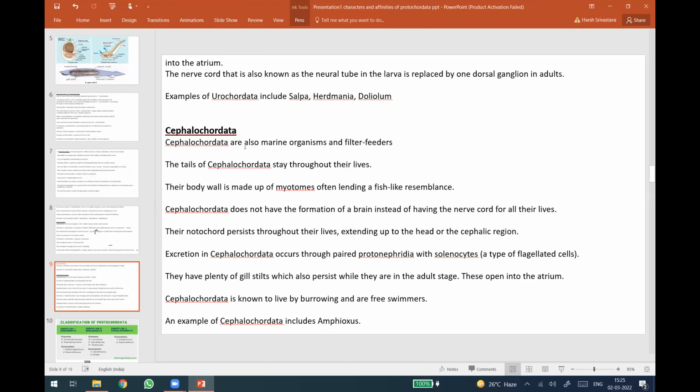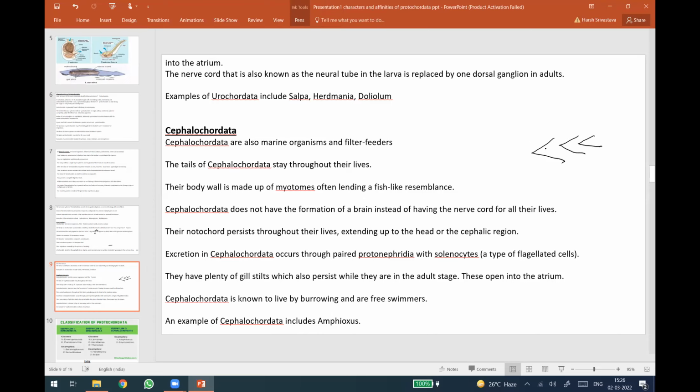And then comes the Cephalochordata. Cephalochordata are also marine organisms, filter feeders. Tail of Cephalochordata stays throughout their life. Body wall is made up of myotomes, often lending a fish-like resemblance. Myotomes we have very well seen when we were doing the biodiversity. So when we see the Cephalochordata separately, characters and affinities, we will see the details again.